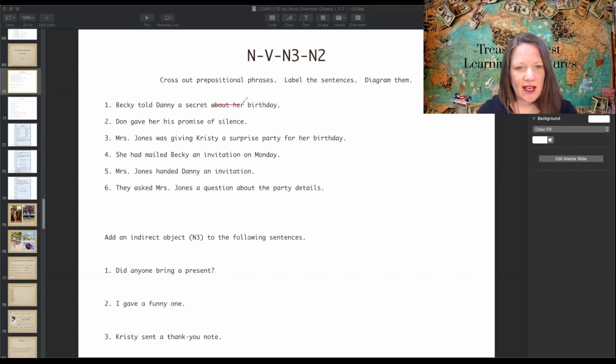I'm going to mark out about her birthday. This is Becky told Danny a secret about her birthday. About her birthday is a prepositional phrase. Verb is told. Becky is who told. Becky told what? Becky told secret. This is your direct object. That is what was told. That's the object that was told.